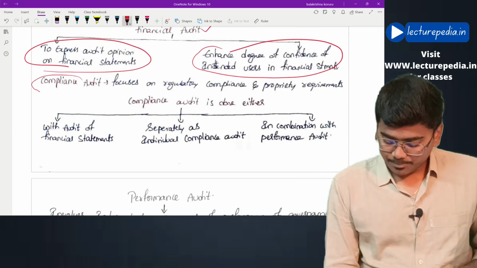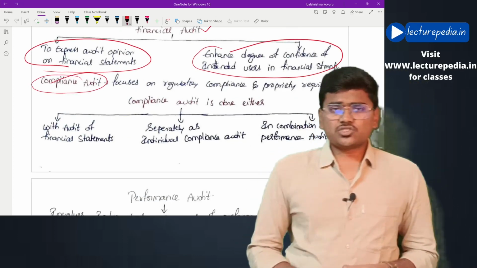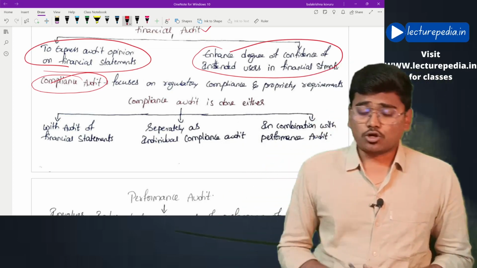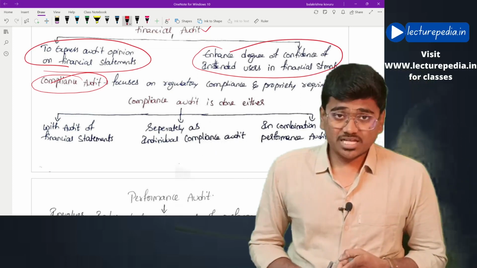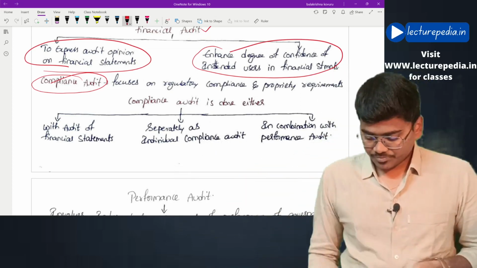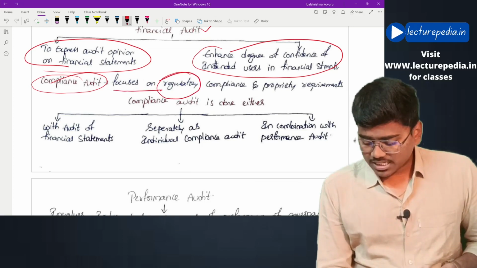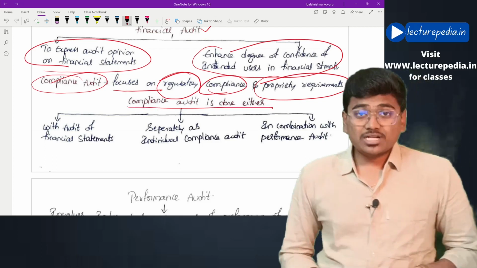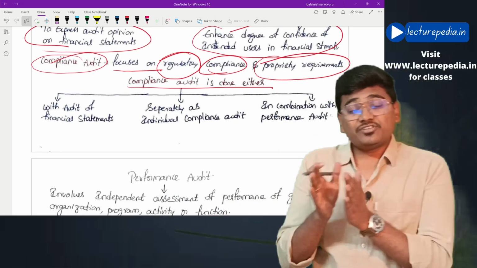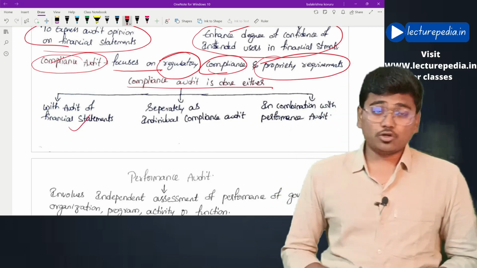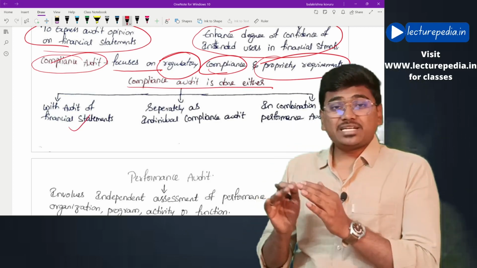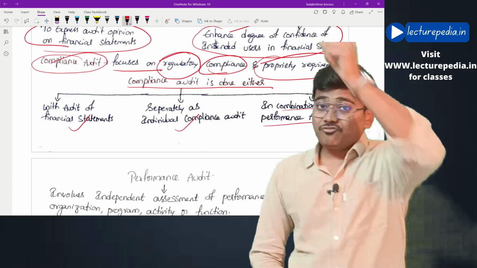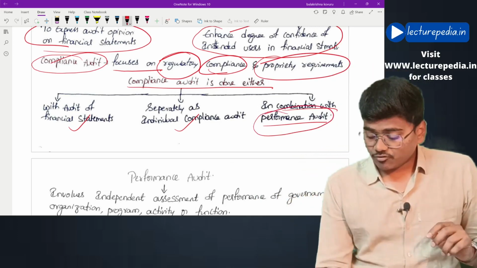Coming to compliance audit. Now, the main purpose of the compliance audit is to check whether the organization is complying with all the laws and regulations or not. That is the first point. And also to check compliance of propriety aspect. Okay, focuses on regularity, compliance as well as proprietary requirements. And compliance audit can be done along with financial statement audit. Okay, along with audit of financial statements, or compliance audit can be done individually, separately also can be done, and in combination with performance audit also it can be done. Now, what is the performance audit? Let us see.